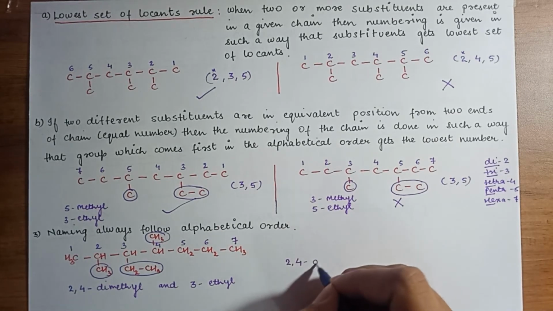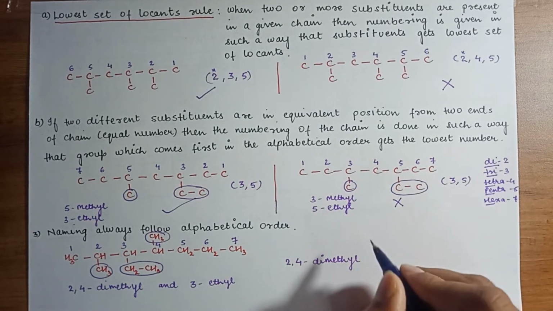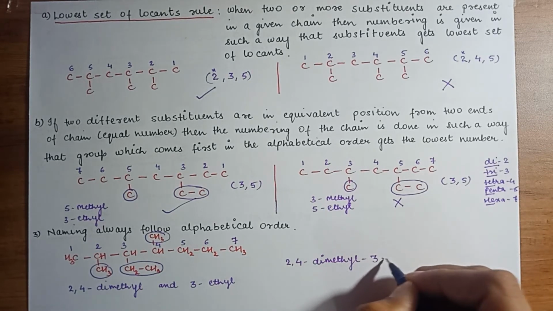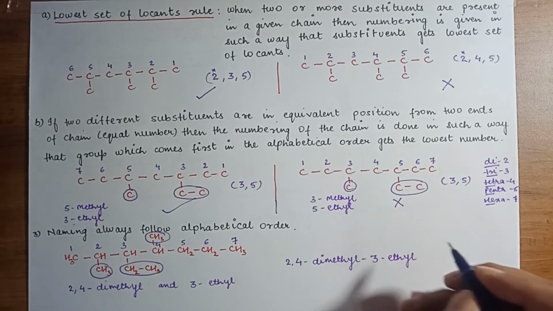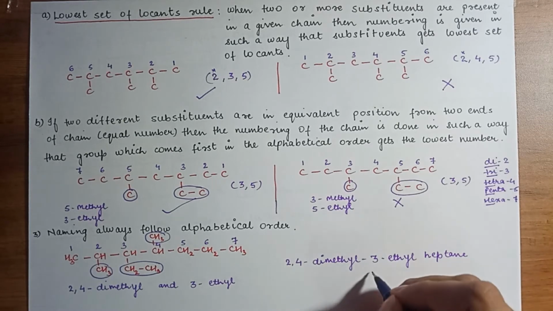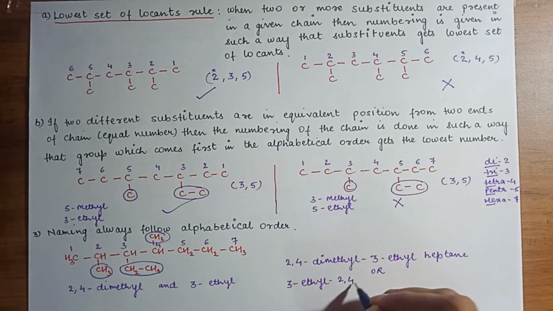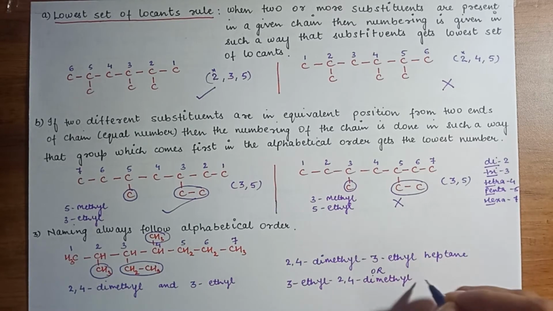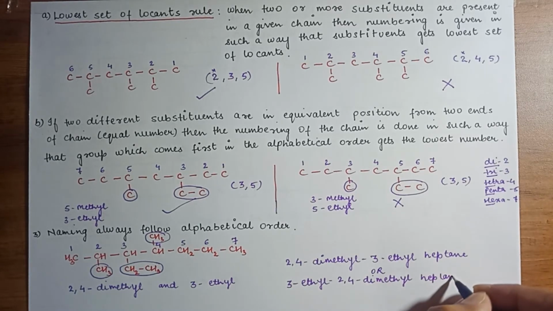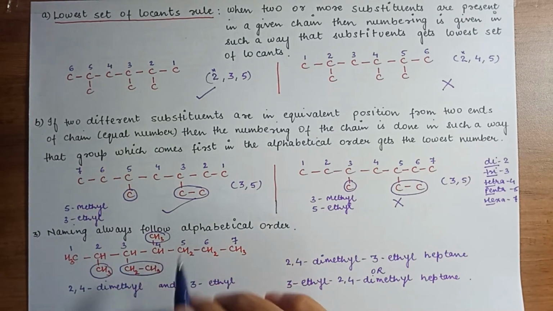2,4-dimethyl 3-ethyl heptane, or 3-ethyl 2,4-dimethyl heptane. So as the rule states, always go for the alphabetical order.